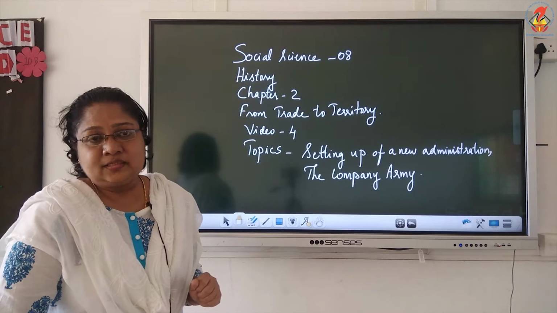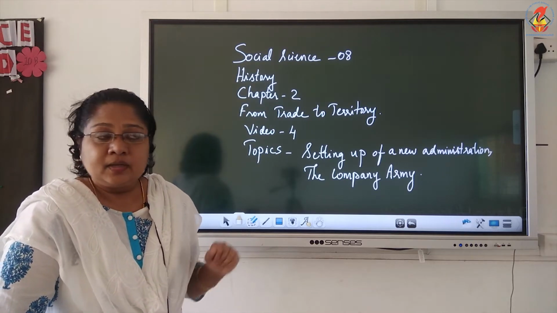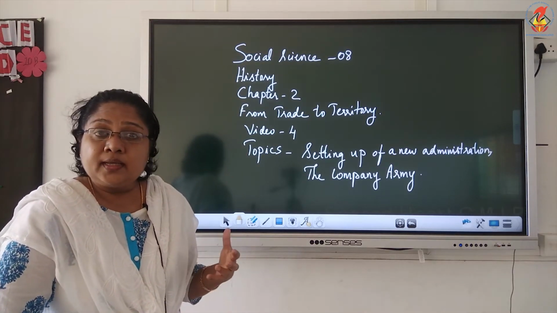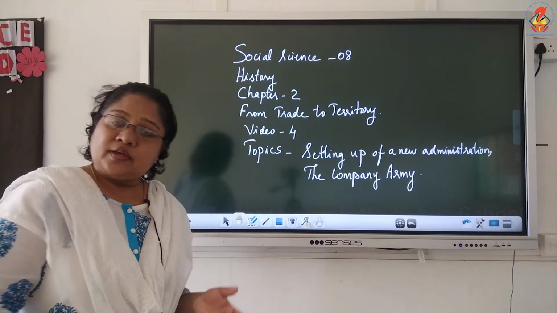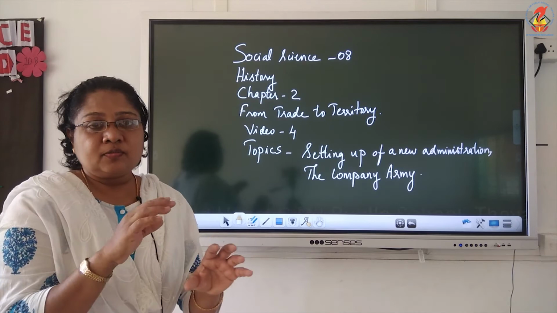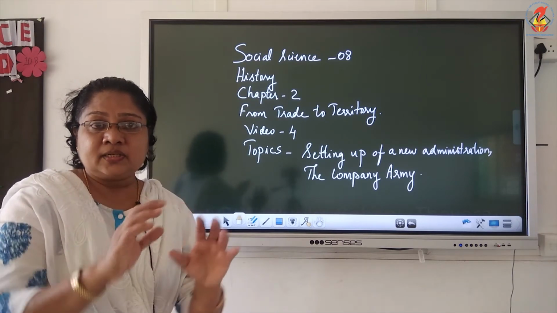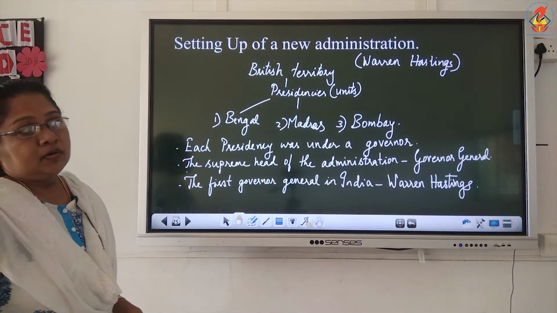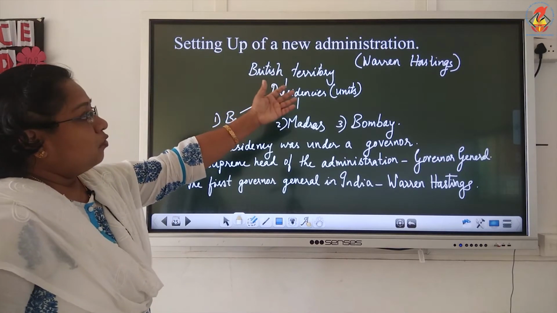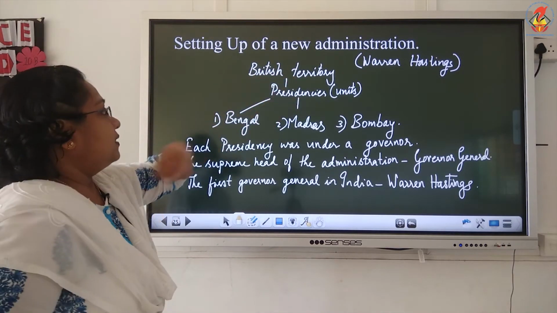Warren Hastings was the Governor General at that time. He brought in many methods and reforms in the administration. We are going to see all the reforms that he introduced in the administration, including the judiciary system. Here we are going to see how Warren Hastings set up a new administration.